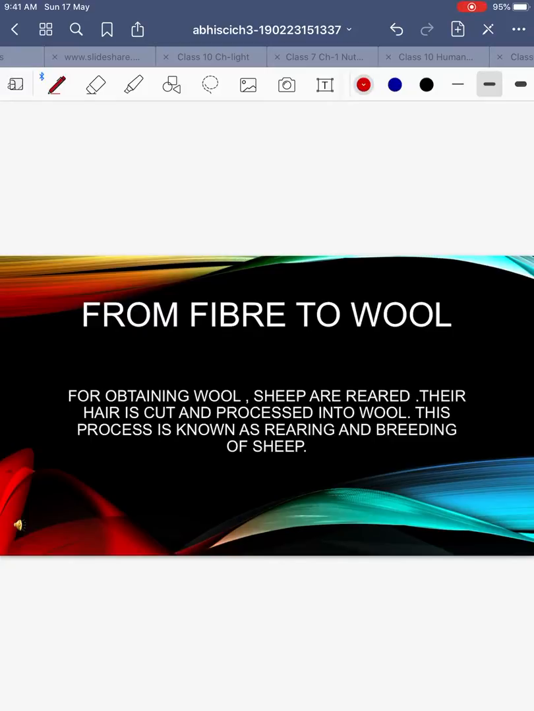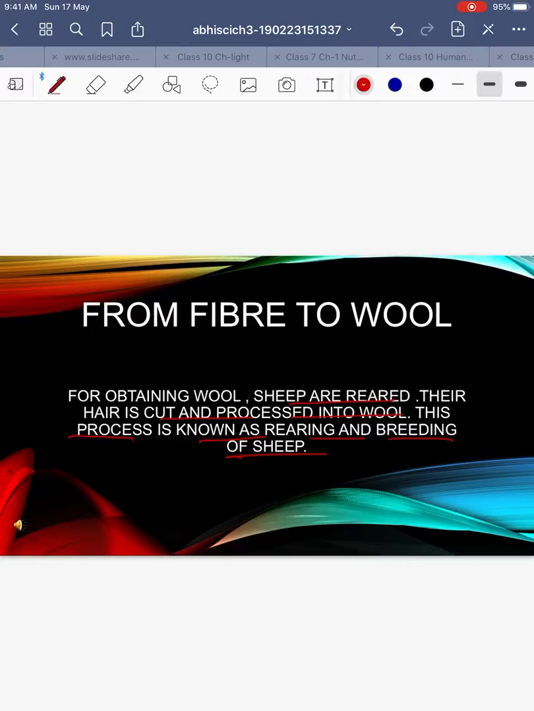From fiber to wool. For obtaining wool, sheep are reared and the hair is cut and processed into wool. This process is known as rearing and breeding of sheep. Rearing and breeding is basically, you must have seen shepherds taking herds of their sheep for grazing. So basically there is a big lot of sheep that they are rearing, that they are feeding. Why? So that afterwards they can obtain wool from their skin, and that can be used to make woolen fibers.